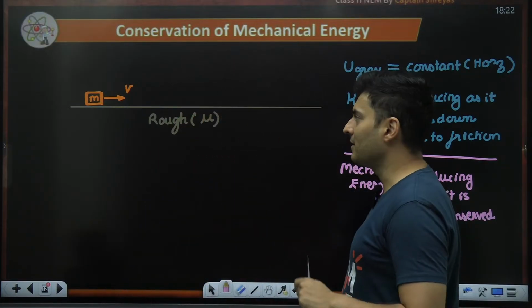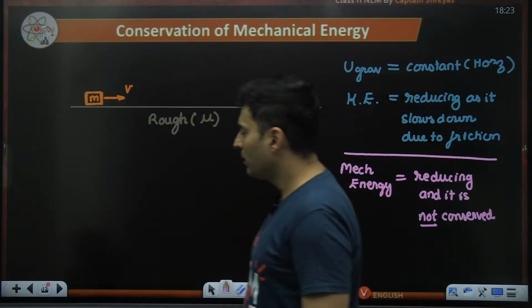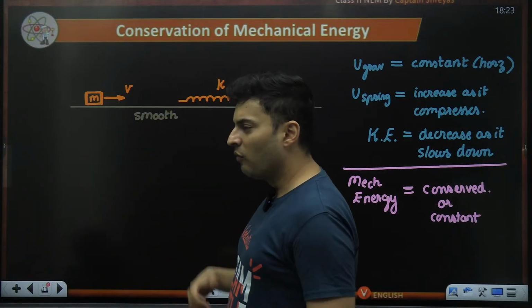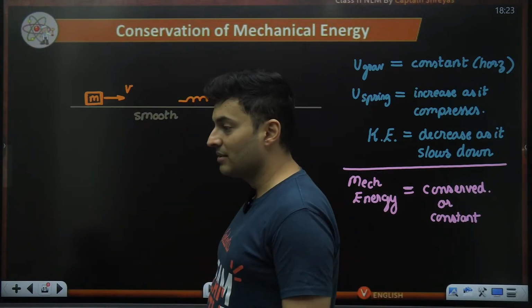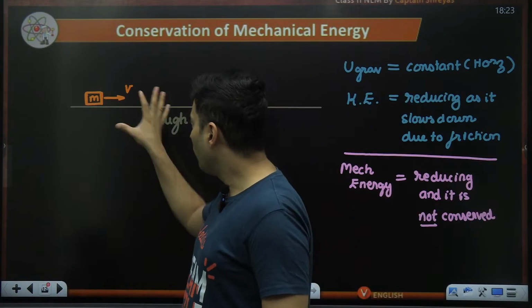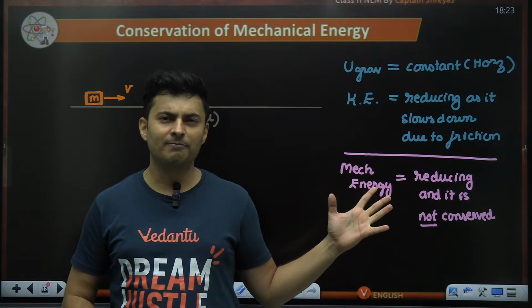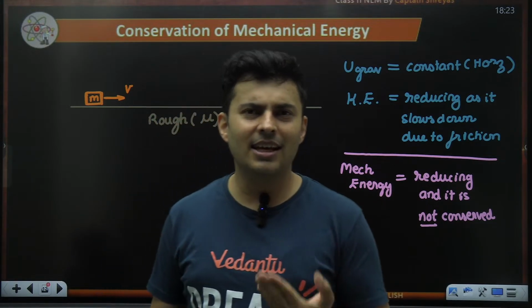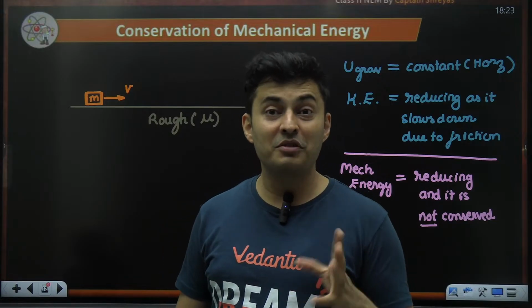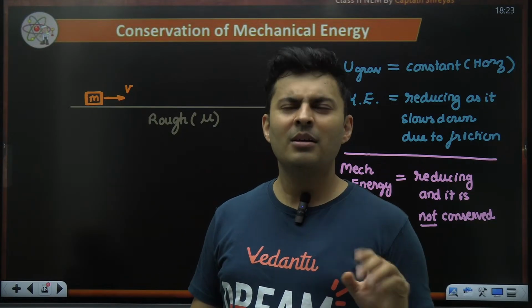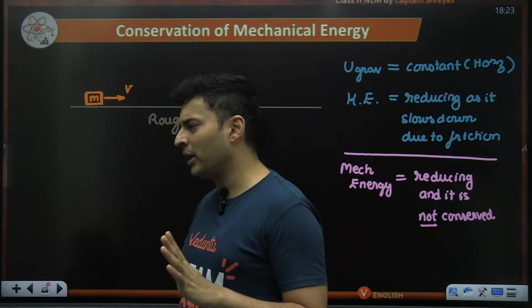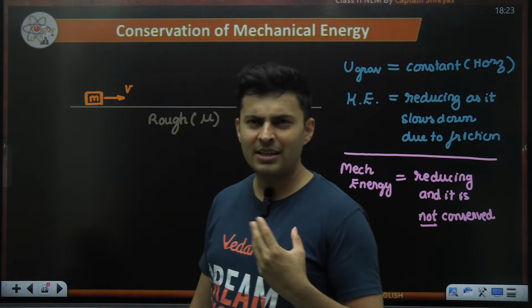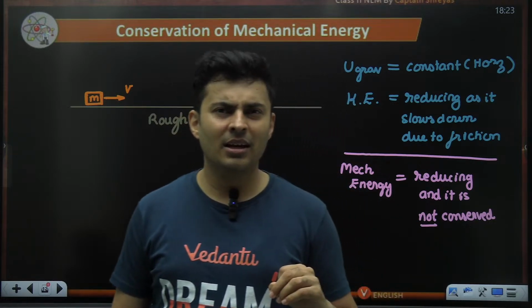Maybe you can take a guess now. Look at this scenario versus this scenario. Why do you think energy was conserved mechanically, versus why do you think it was not conserved over here? What is that reason? Some students might start thinking and say, sir, it is friction, sir, I know that is the culprit. Well, you are right, almost on to the point, but friction, is it always going to be there?